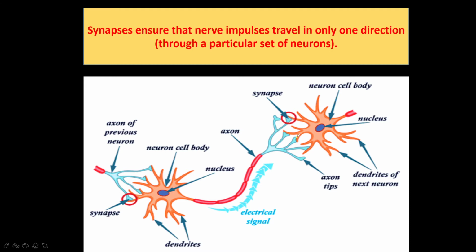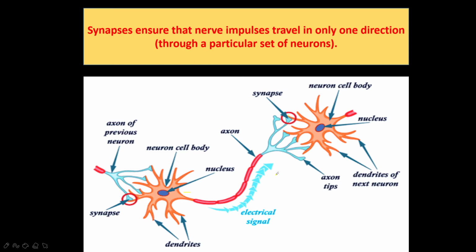So this chemical substance crosses the gap and starts a similar electric impulse in the dendrite of the next neuron. From here the message is received, it passes like this and gives the information to another nerve cell. From the dendrite, again the same thing continues.